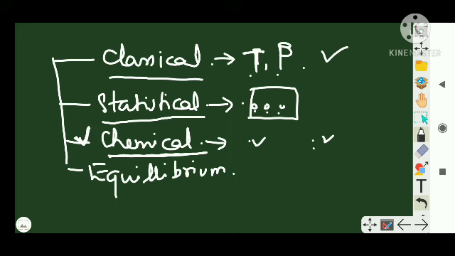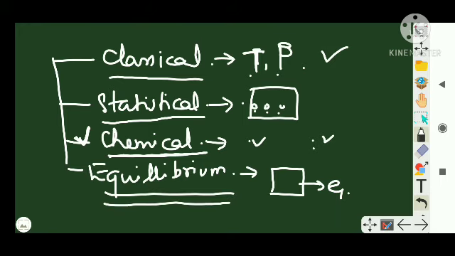Whereas equilibrium thermodynamics is the study of transformation of energy and matter while our system is approaching equilibrium. There will be a little change in the energy and matter, which is learned in equilibrium thermodynamics.